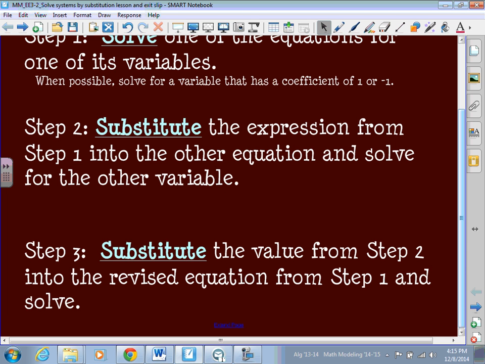And then step 3, you will find an answer. So it'll be x equals 5. Then you're going to take that 5 and plug it back into step 1 and solve for what y equals. Like I said, it's very abstract right now, but when we do some examples, it'll make sense. Please make sure you have all these steps in your notes.